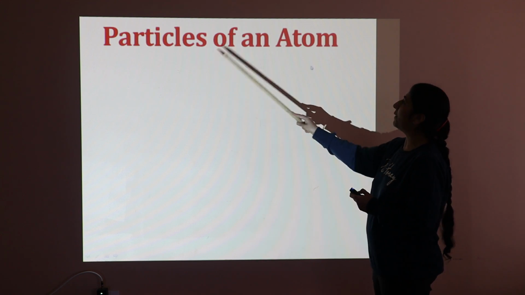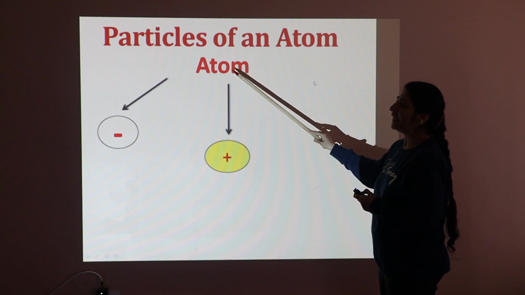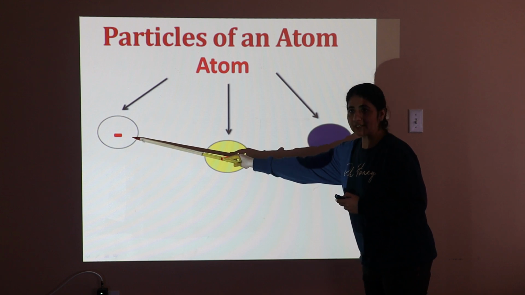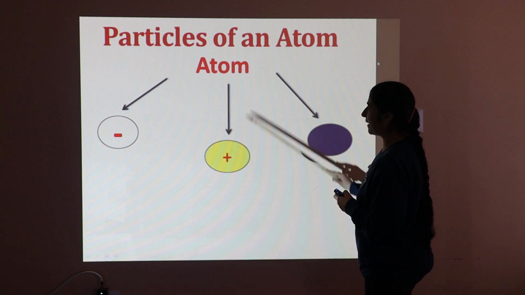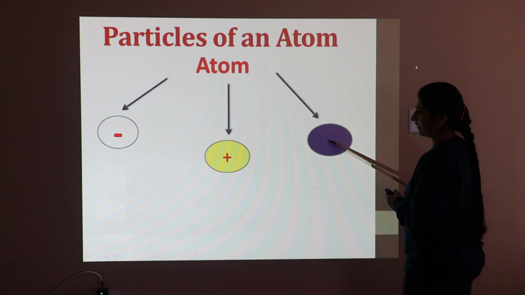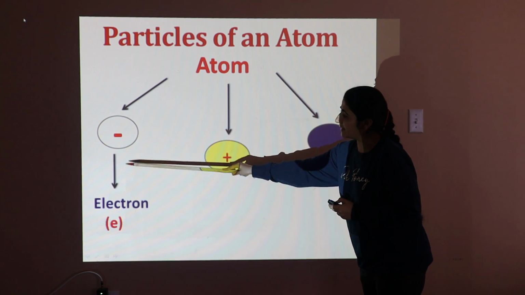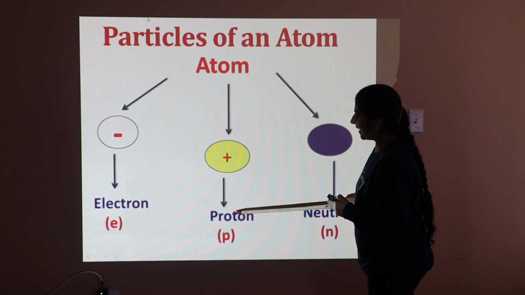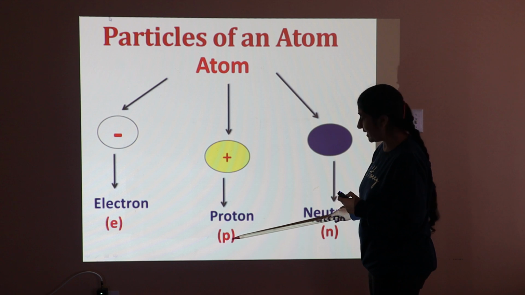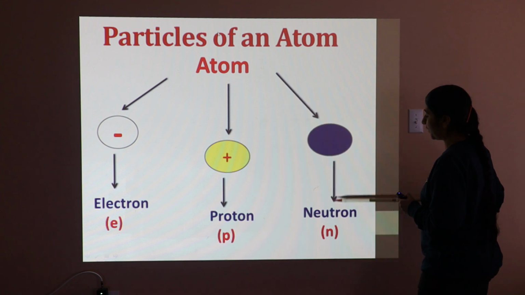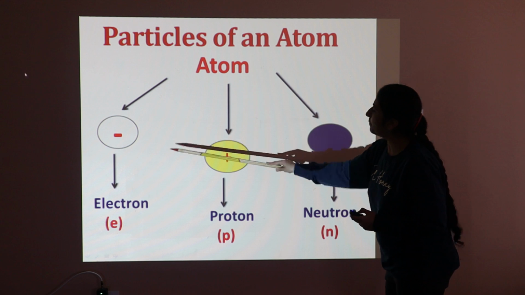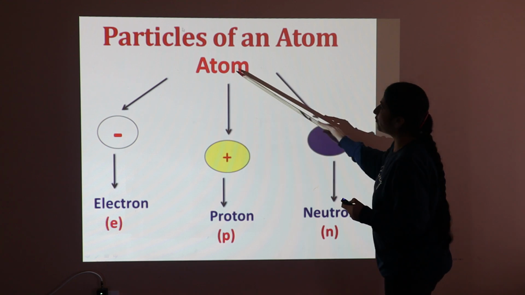Actually, an atom is made up of three particles. Number one is the negatively charged particle, second is the positively charged particle, and third is the neutral particle. The negatively charged particles are known as electrons, denoted by e. Positively charged particles are known as protons, denoted by P, and the neutral particles are known as neutrons, denoted by N. These are the three particles which combine to form the atom.